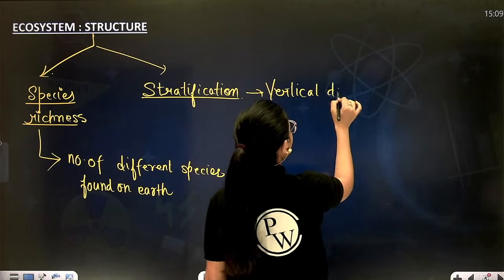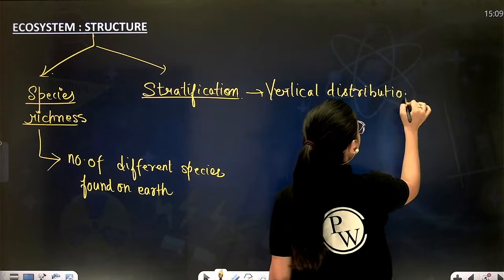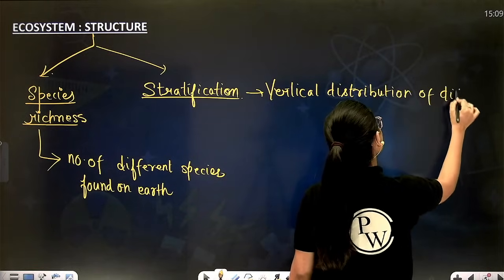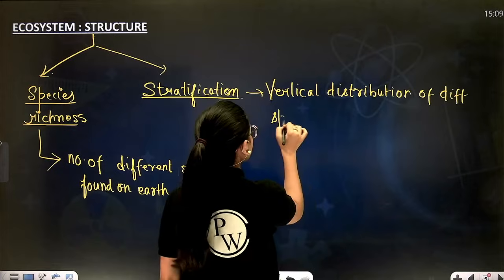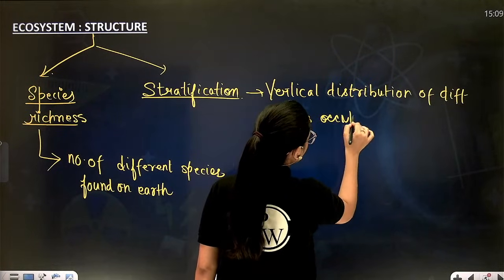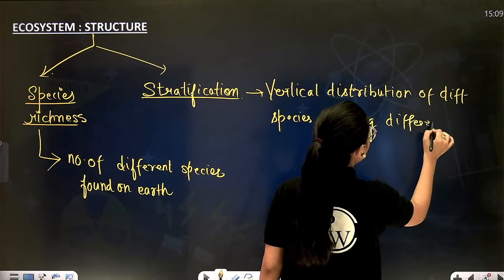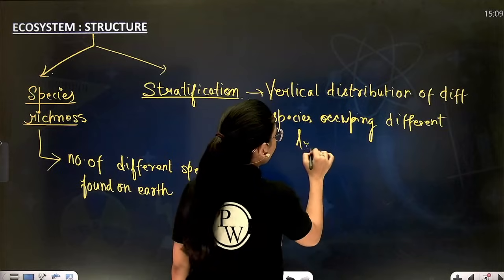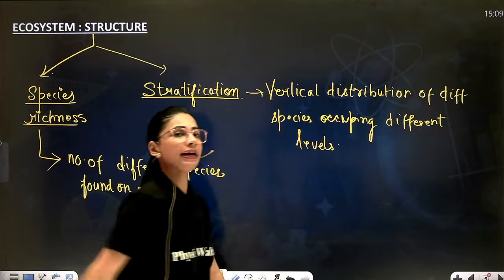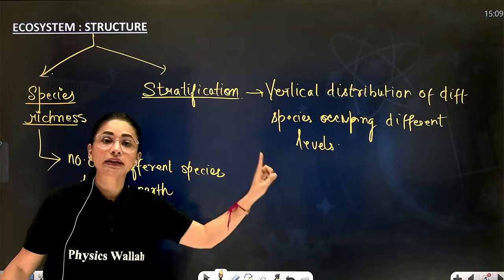It is simply the vertical distribution of different species occupying different levels, right?